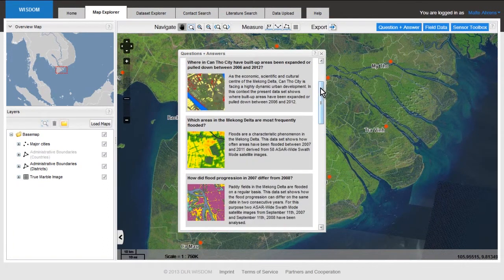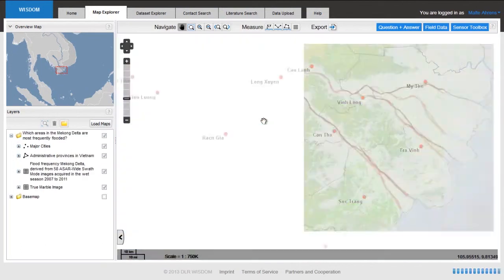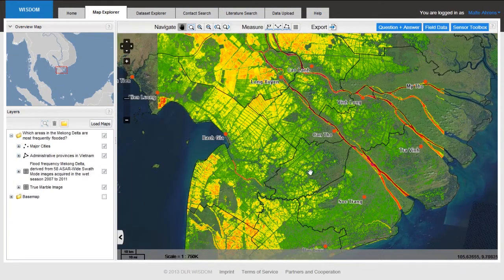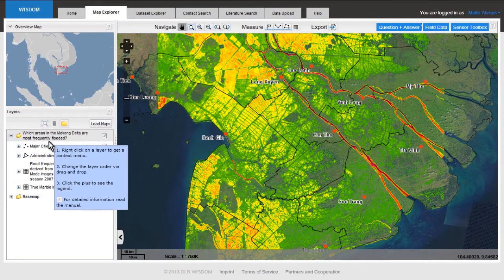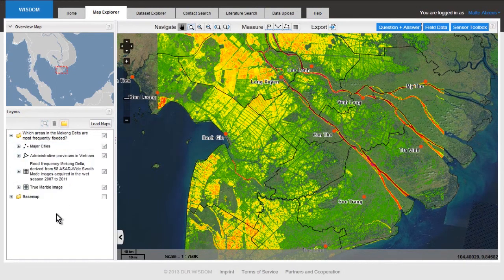I want to choose the scenario that tells me which areas in the Mekong Delta are most frequently flooded. This product was derived from a time series of over 50 radar data sets for the past 5 years. So the product helps you to know how often an area was flooded during 50+ observations. I click at this question to get an answer, and now it is loaded into the map. You can see here that the product has been added, showing you which areas in the Mekong Delta are most frequently flooded.